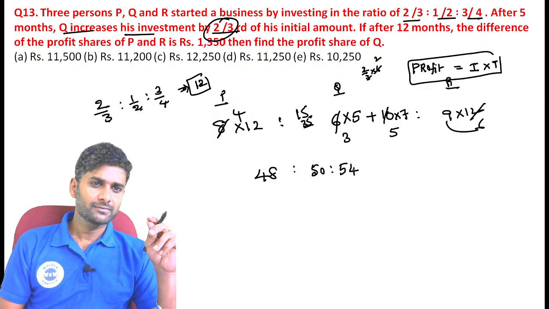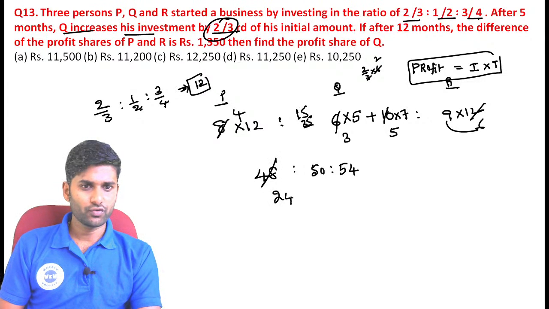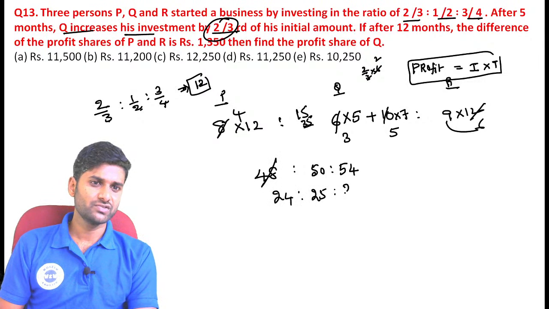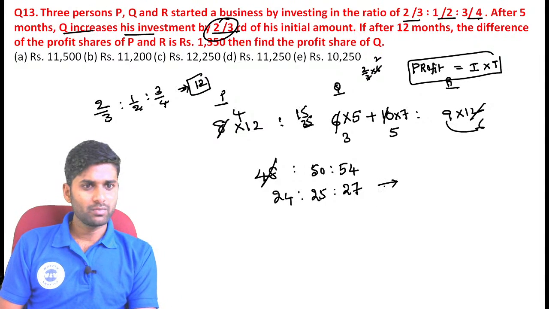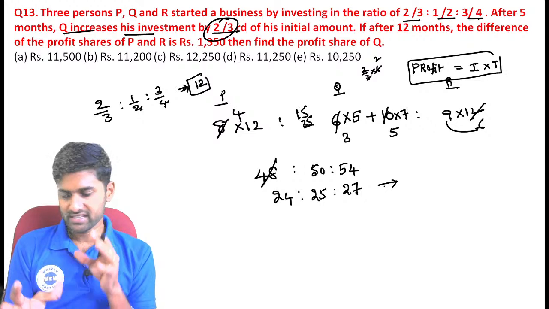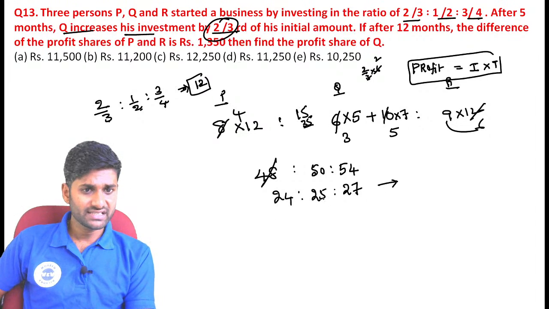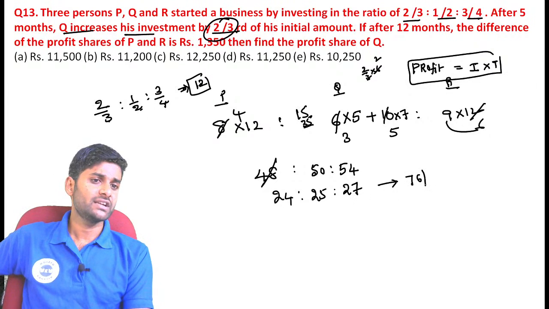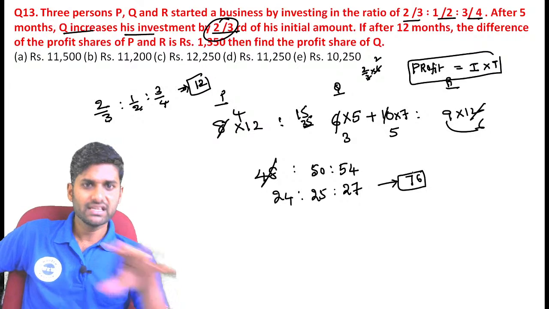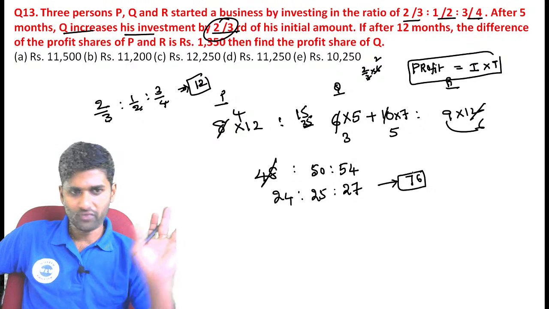So that is the value, guys. Now again we have a cancellation. 24 is to 25 is to 27. Now see the difference. For example, the total profit in this business: 20 plus 20 plus 20 is 60, 60 plus 9 is 69, 69 plus 7 is 76 quantities. The total profit is 76 quantities. Then P has got 24 quantities, Q got 25 quantities and R got 27 quantities. That is the profit distribution.